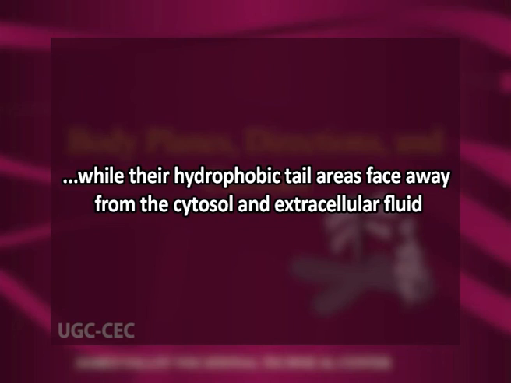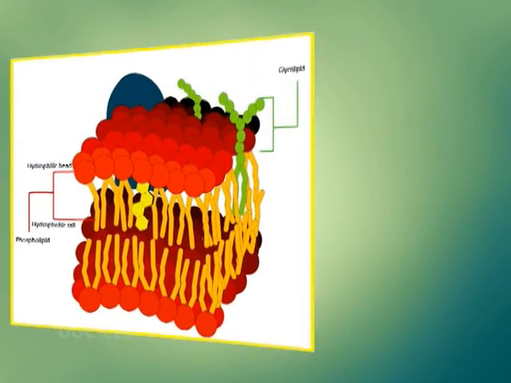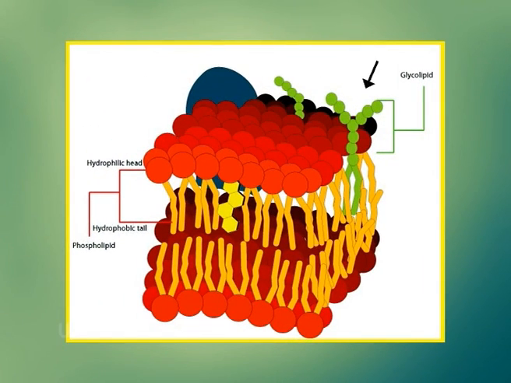and extracellular fluid. Cholesterol molecules help to keep cell membranes from becoming stiff. Cholesterol is not found in the membranes of plant cells. Glycolipids are located on cell membrane surfaces and have a carbohydrate sugar chain attached to them.